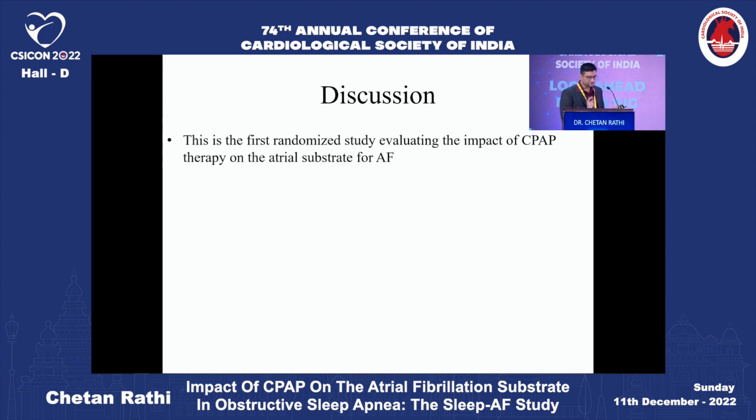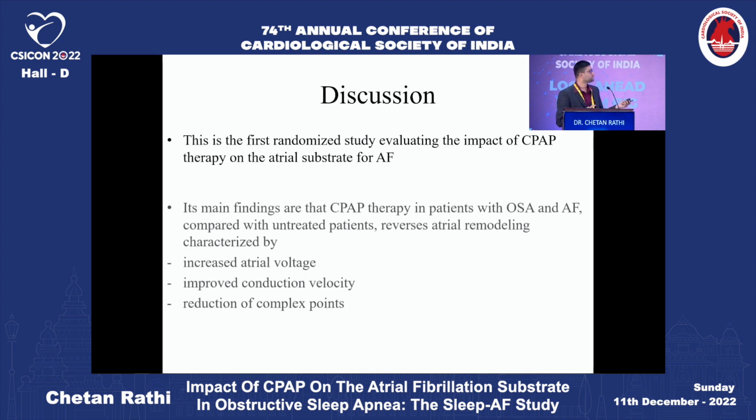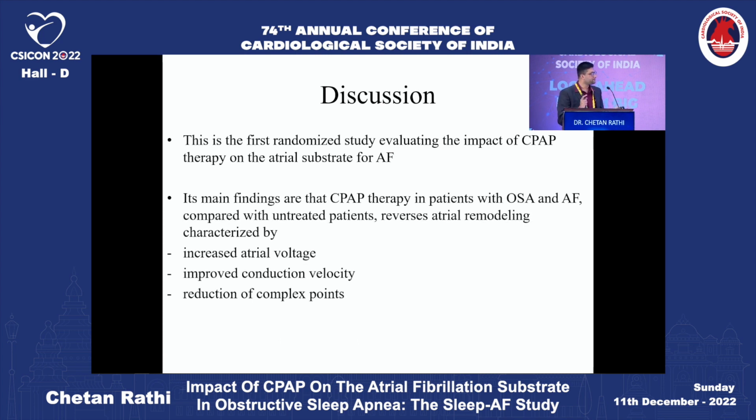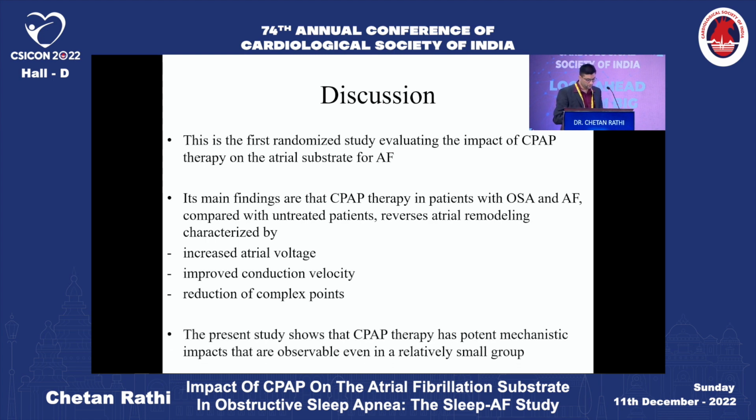So this is the first randomized study which evaluated the impact of CPAP therapy on the atrial substrate for atrial fibrillation. The main finding is that CPAP therapy in patients with OSA and AFib, compared with untreated patients, showed reversal of atrial remodeling, characterized by an increase in atrial voltage, improved conduction velocity, and reduction of complex points. The present study shows CPAP therapy has a potent mechanistic impact that is observable even in a relatively small group.